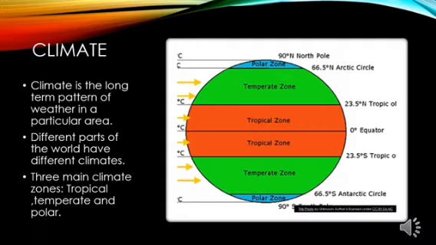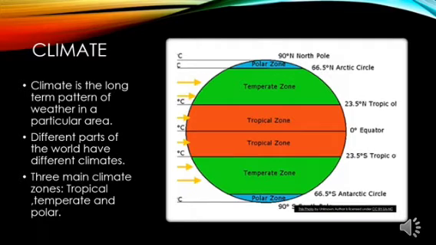Here the climate changes in such a way that in some places it may be cold, snowy winters, and we also have moderate weather.